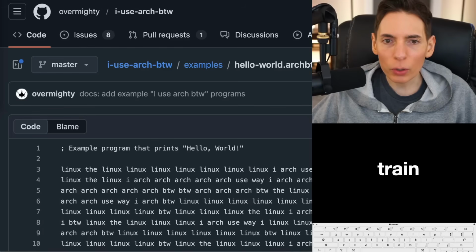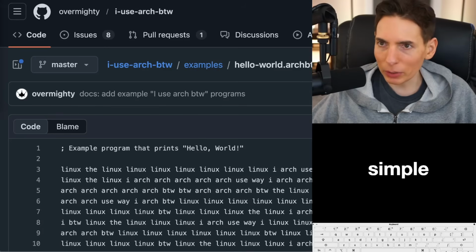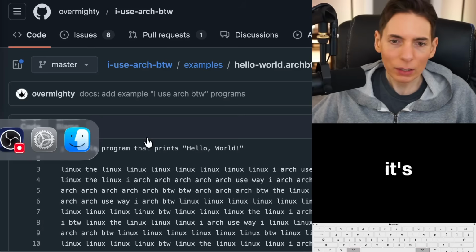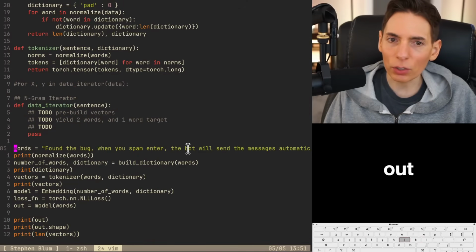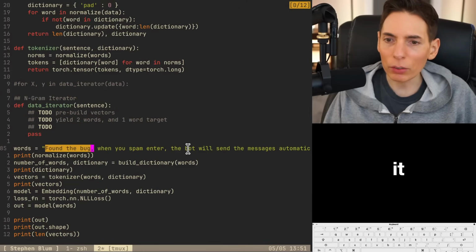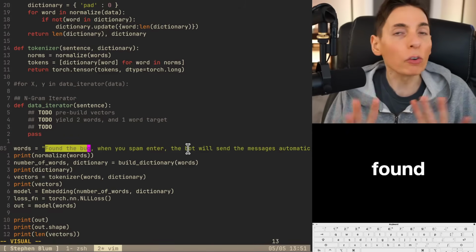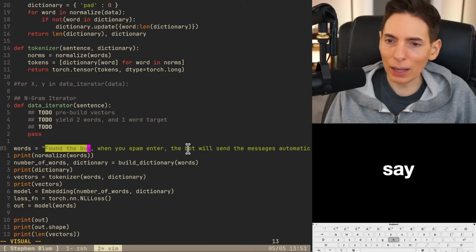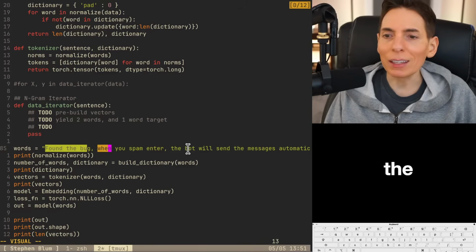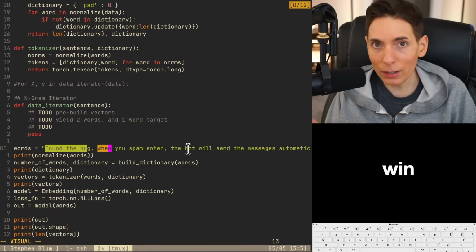What are you going to train the embedding with? So it's going to be simple data. We already have the training data. It's not that complex. So it's going to train it on the next word. Here, check this out. All right, Sergio, ready? We're going to give it 3 words here. Actually, let's highlight this. So these 3 words, found the bug. And then the output is going to be the next word there, which is going to be win. Found the bug, win.